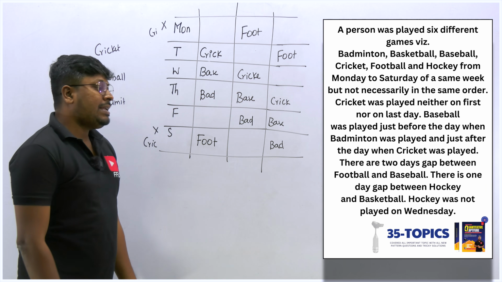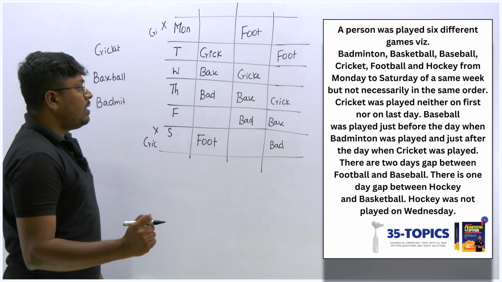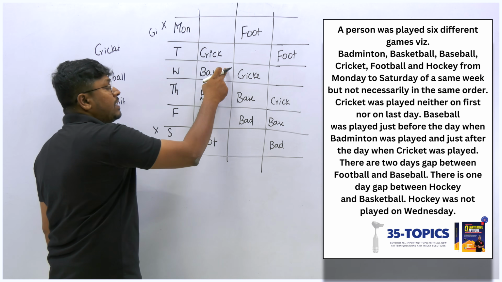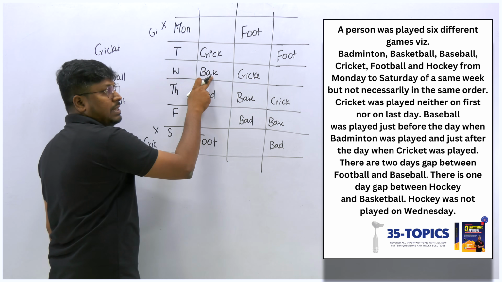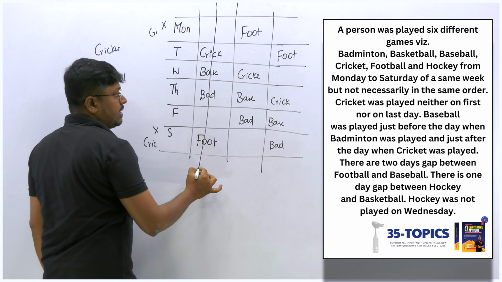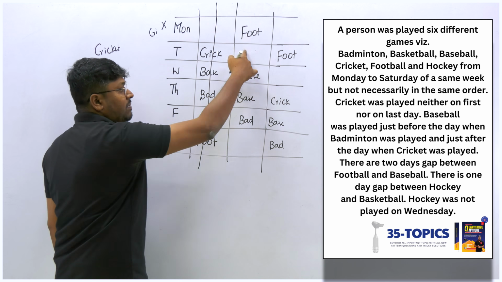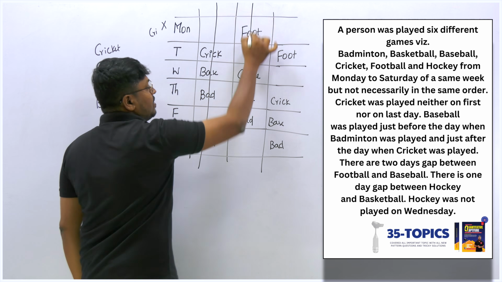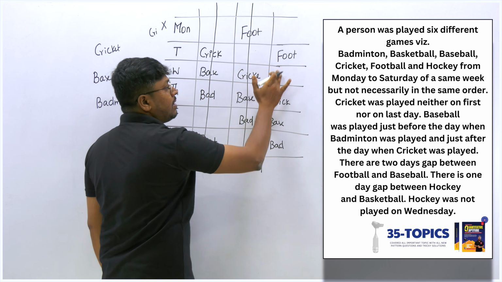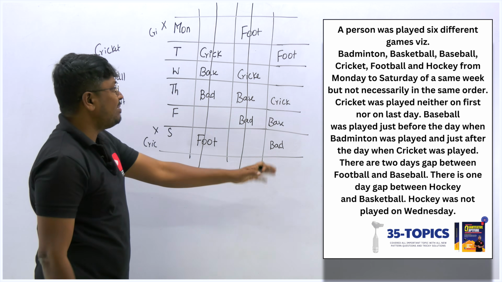And last, there is 1 gap between hockey and basketball. Hockey and basketball should have a gap of 1. If I fix hockey here, I should fix basketball here, but baseball is already here. So for hockey and basketball with 1 gap, there is no chance for the first case. And in the second case also, only 2 places remain, between which we have a gap of 3, so this is also not possible. Only this case is possible. I should fix badminton here, basketball here, and only this possibility will be correct.